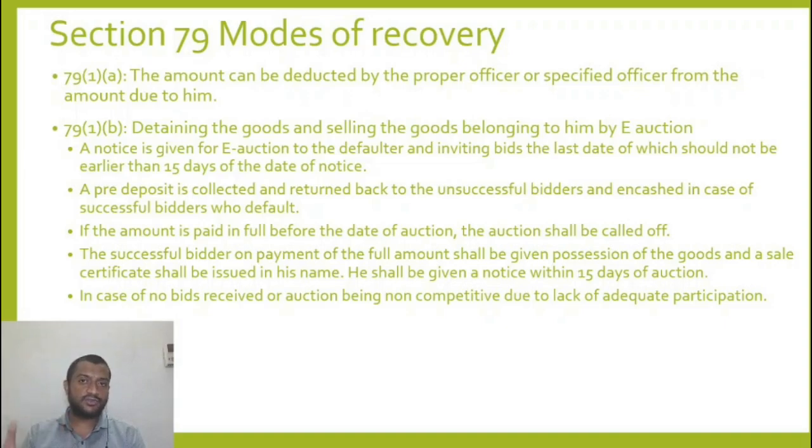Within 15 days of the auction, he will be intimated of his bid being accepted. Within 15 days, the intimation has to go. Once this happens, a certificate of sale is given by the department to the successful bidder. So the defaulter no longer has the title to the goods. Any excess surplus proceeds will be refunded back to the defaulter.